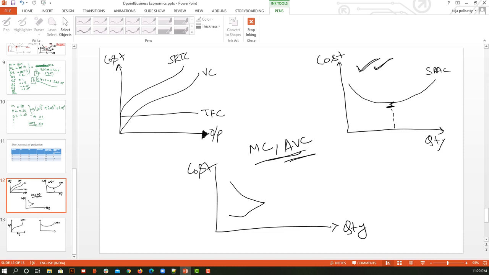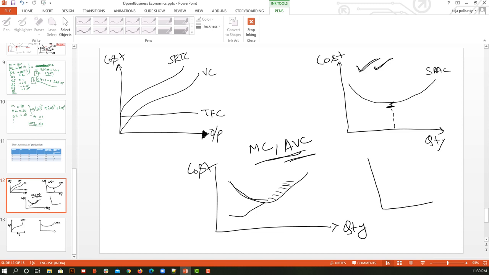Here I have stabilized my marginal cost with my average cost. At this point of intersection there is no profit that I am making, but even after using this maximum capacity, the optimum capacity, if I continue to produce more and more, the marginal cost is going to increase. And after this, if you can see, my average variable cost is below this marginal cost. So here I am going to make a loss. So this is nothing but my marginal cost in the short run. I hope the graph makes sense.